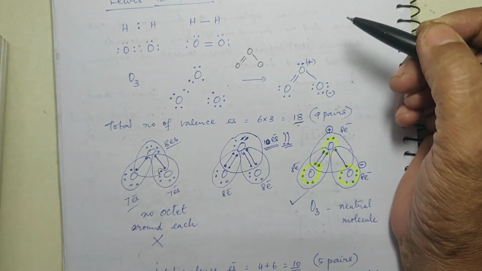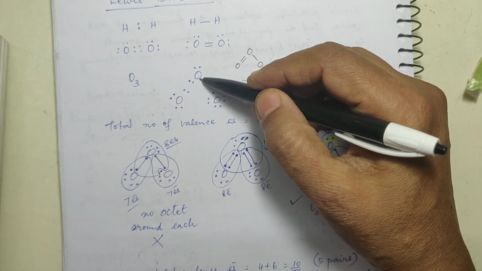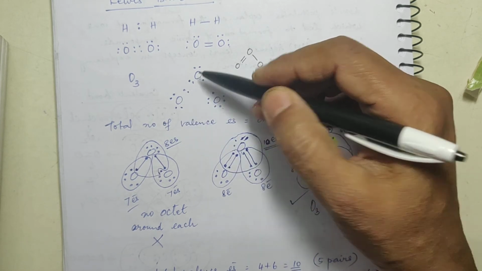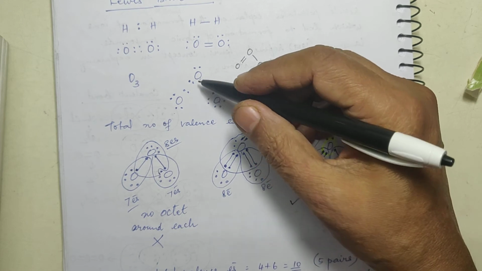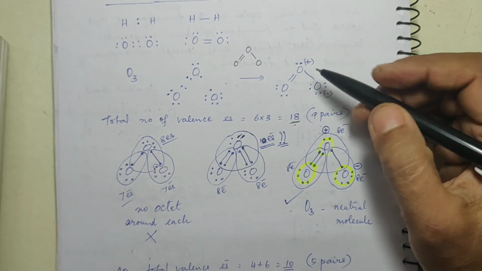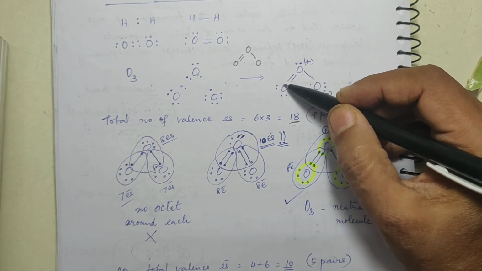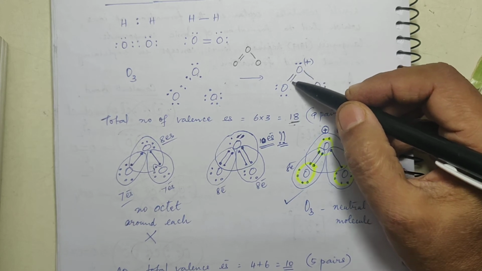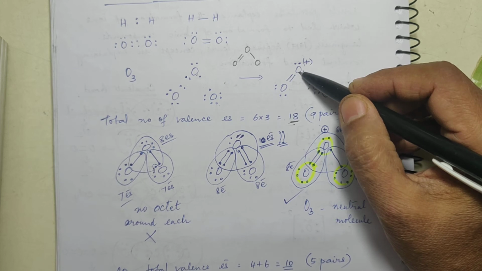Now why so? All 3 have 6 valence electrons. I gave 6 only to this one. I reduced 1 here and added 1 here. By doing this, what will I get? 2, 4, 6, 8: around this there are 8 electrons. Around this 2, 4, 6, 8, so this also gets an octet.